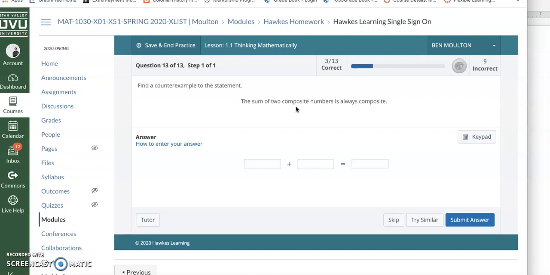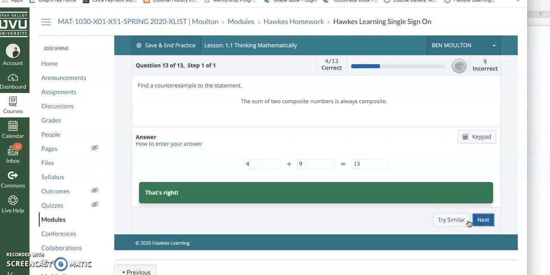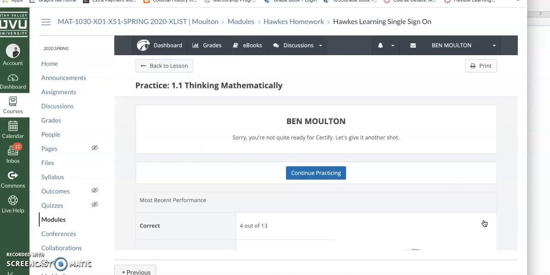So let's try, hang on, let me think for a second. I thought of one. How about this? 4. And there are factors of 4, right? 2 times 2 is 4, so 4 is a composite number. Try another perfect square, 9. 3 times 3 is 9. That'll make this a composite number. Now, when you add them together, you're going to get 13. And 13 is not a composite number. It's a prime number. This should work. Oh, we're cruising now. All right, that ought to take care of section 1.1 for you.